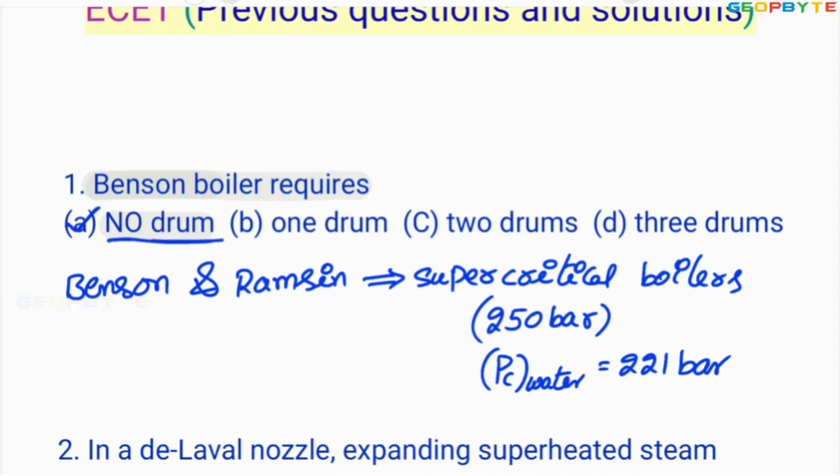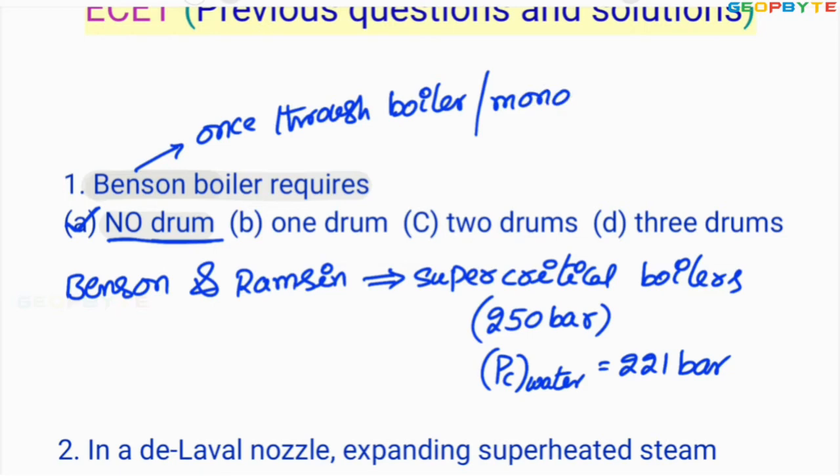That is the reason Benson boiler is also called a once-through boiler, or monotube boiler. Anyhow, the Benson boiler and Ramsay boiler do not require any drum. I hope you got my point.